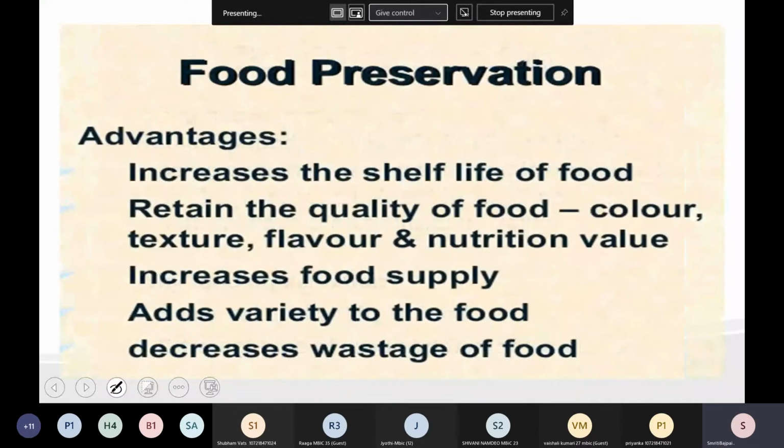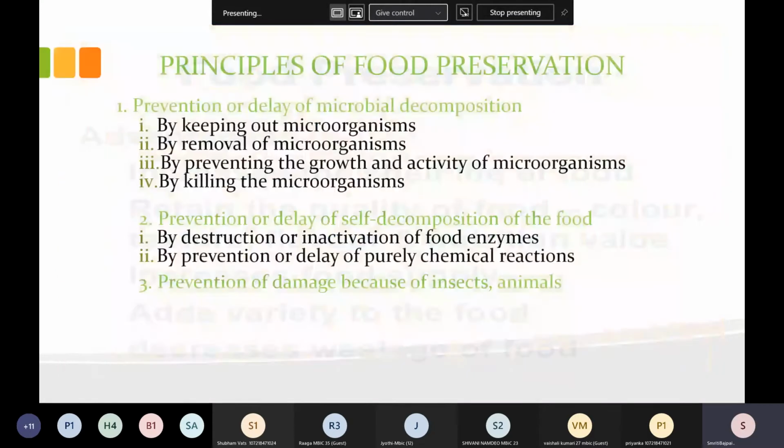Okay. Now this is again the advantage that we have seen: it increases the shelf life of food, retains the quality of food, increases the food supply, adds variety to the food, and decreases the wastage of food. Now, there are certain principles of food preservation, means some points considering which the different techniques of preservation have been adopted. So what are those principles?